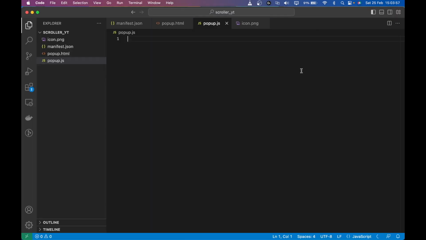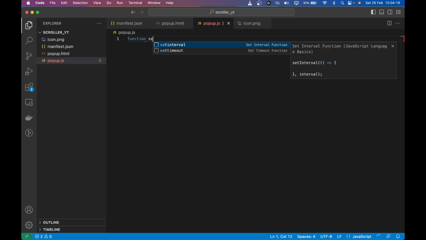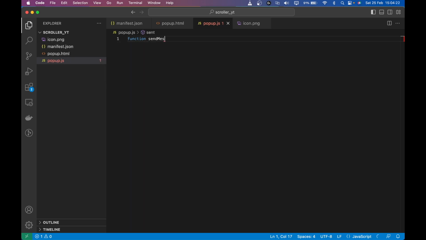And yeah, so let's start writing some code in popup.js. So what I'm going to do is, first and foremost, I am going to set some event listeners on these buttons. So whenever we click on this button, they will send a message to the content script, which will scroll the web page. So here we go. I'm just going to write a dummy function called sendMessage. Let's assume that it will send our message to the script, right? So it will have a message and it will have a callback, and yeah, this is the dummy function.